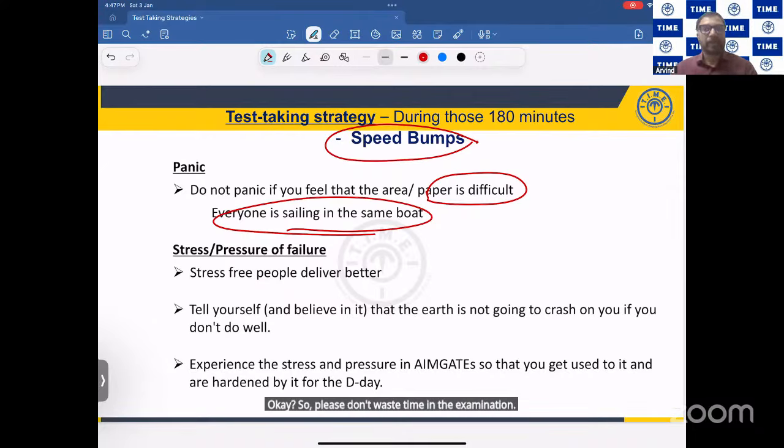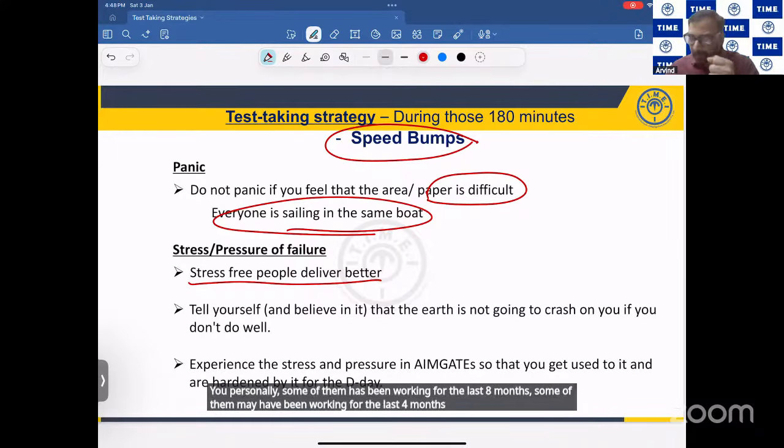Next one. Always be as free from stress as possible and believe in yourself, that you have worked so hard for the exam. Some of you have been working for the last 8 months, some for the last 4 months, and some of you might have started your preparation recently.